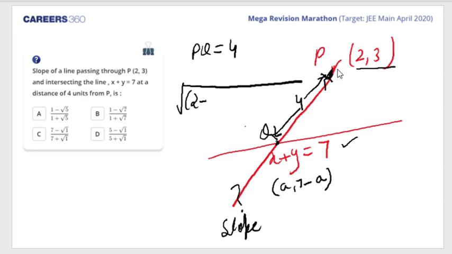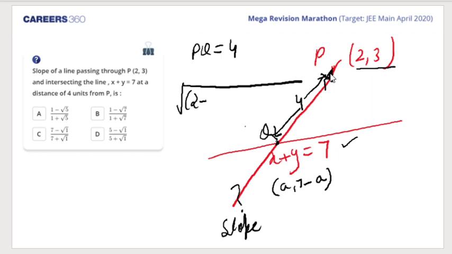There is a line through P which intersects this line at a distance of 4. Raj, you understood? Narinder, you also understood. Please tell me, Aditi, you understood? Raj, you have given me the answer now, B, very good.